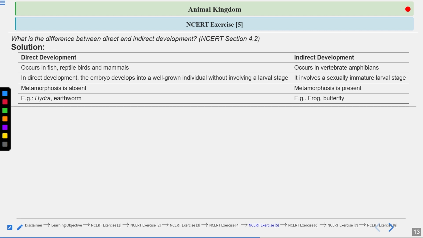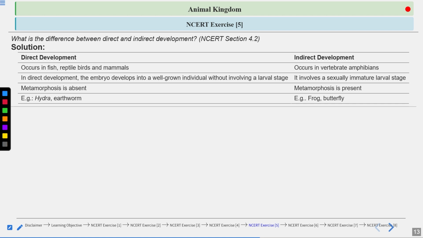No formation of larva. What is larva actually? When embryo formation takes place, a new organism comes out. If this new organism doesn't look like the adult, then it is called a larval stage, or indirect development. But if it looks the same, even if the size could be small, but it looks like the adult one, then you call it a direct type of development.